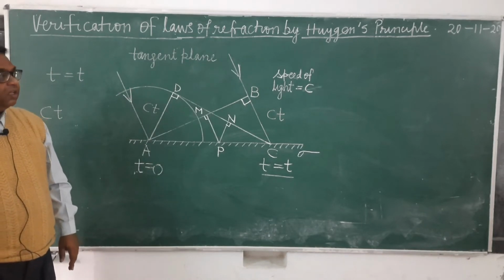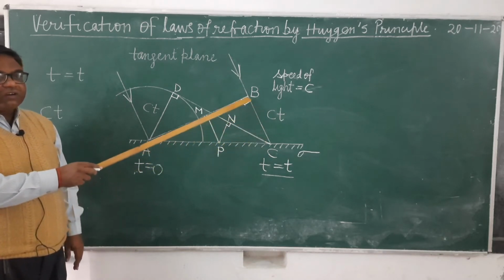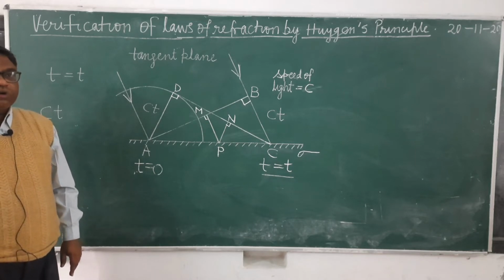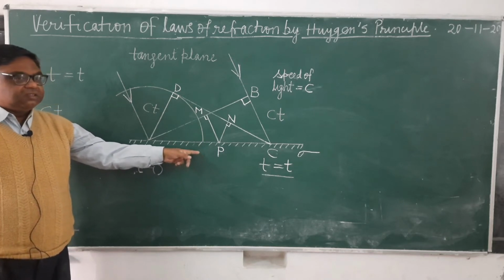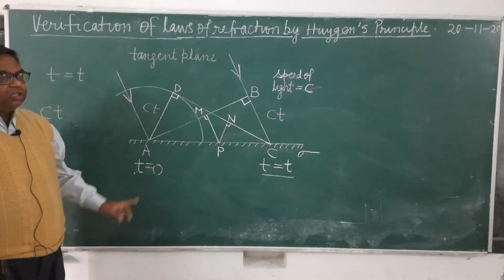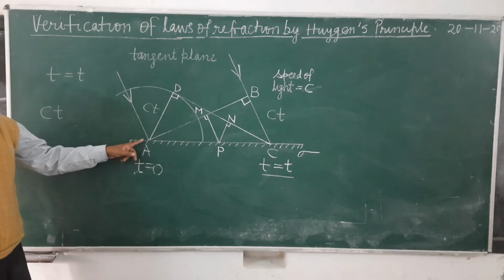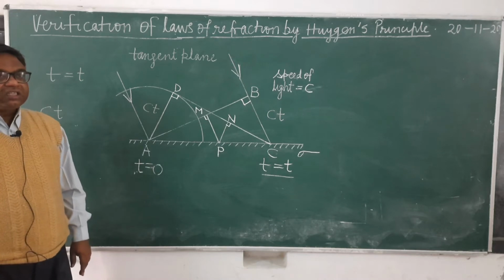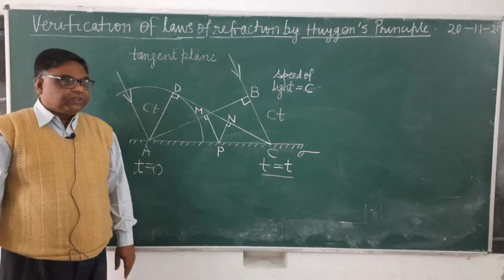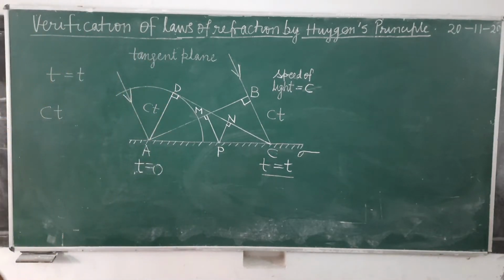Then you measure this distance and take a radius equal to BC. With A as center, you draw the circle here. जितना BC का लेंथ है उतनी लेंथ का रेडियस लेके एक यहाँ पर सर्किल ड्रा करें with A as center, and from C draw a tangent over this. It's clear? So this way you will draw the diagram. So you can write down. All of you write. सब लोग जल्दी लिखना शुरू करें.